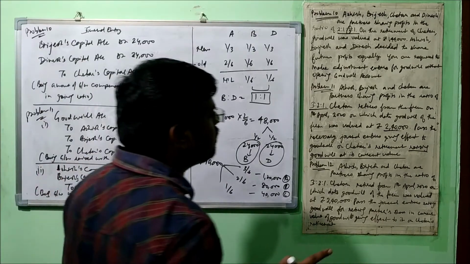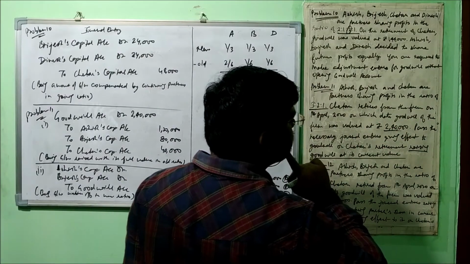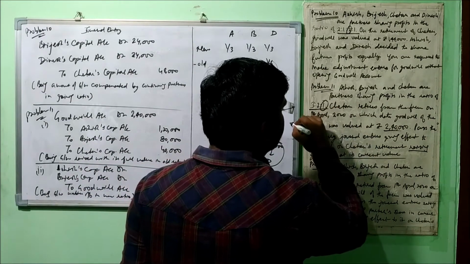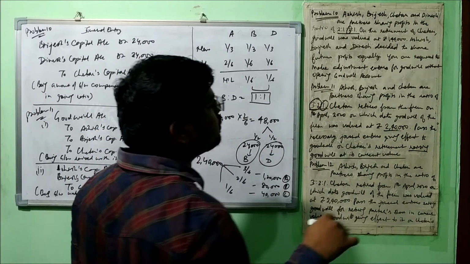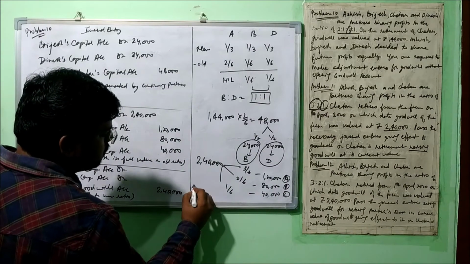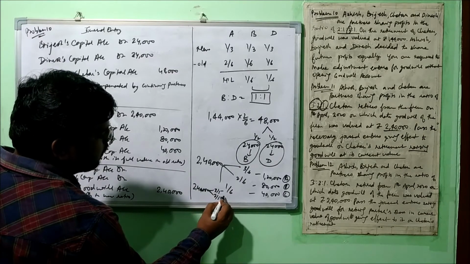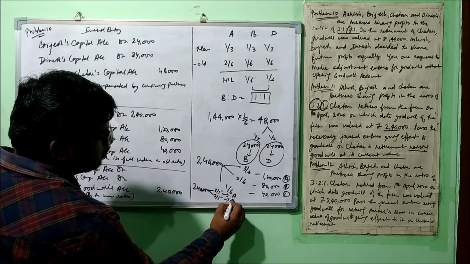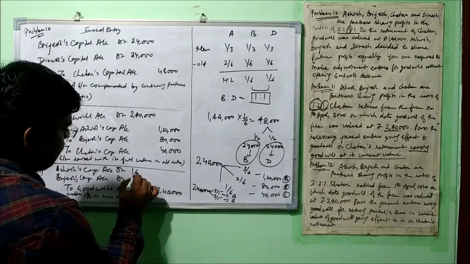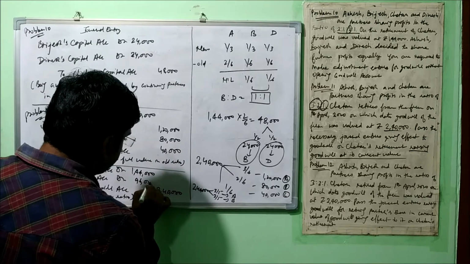And what is the new profit sharing ratio? We'll have to see in the question whether it is given or not. It is not given in the question. So in that case, what will be the new ratio? This will be separated, and this 3:2 will be the new ratio of Ashish and Brijesh. So we'll divide this 2,40,000 in two parts, 3/5 and 2/5. That will go to Ashish and that will go to Brijesh. Let's calculate it. So it comes out 1,44,000 and it comes out 96,000.